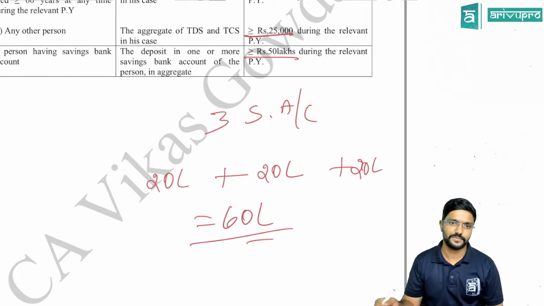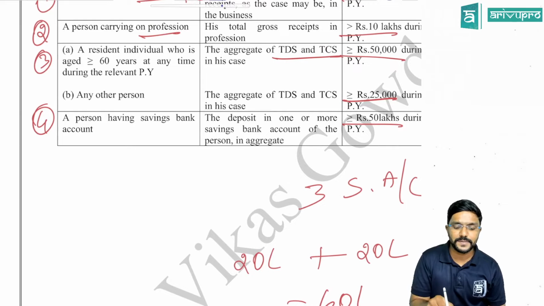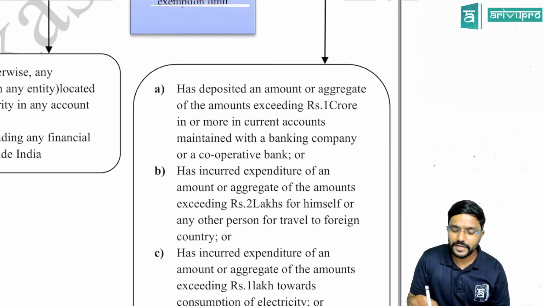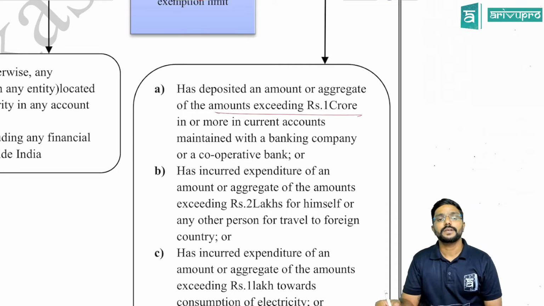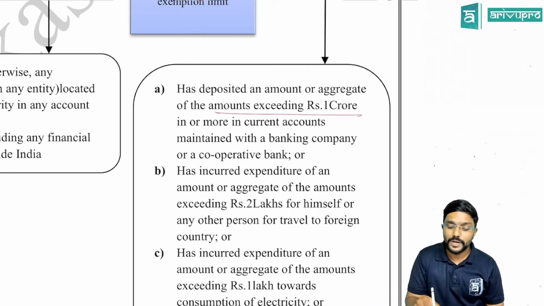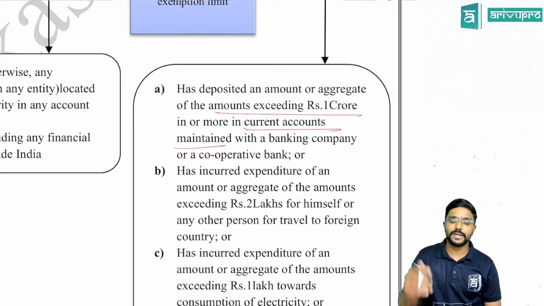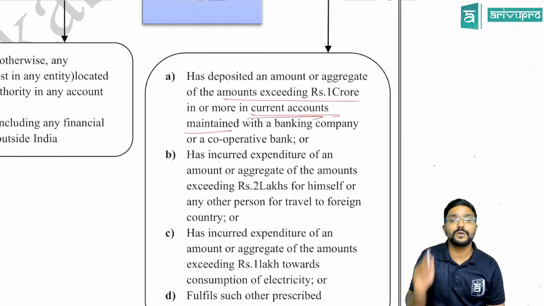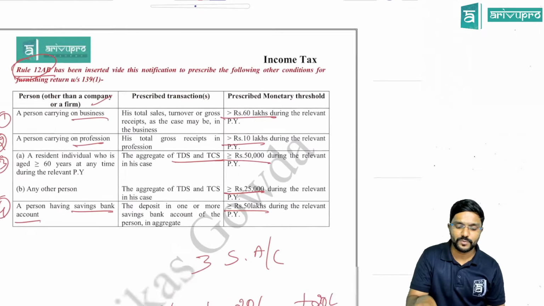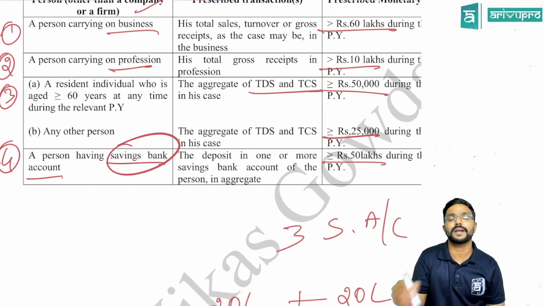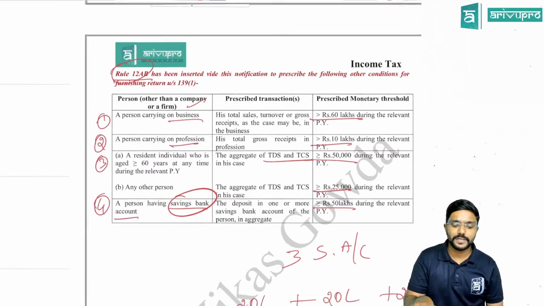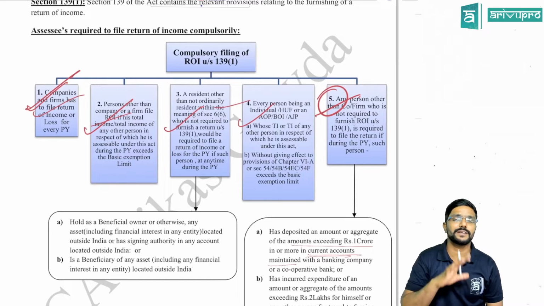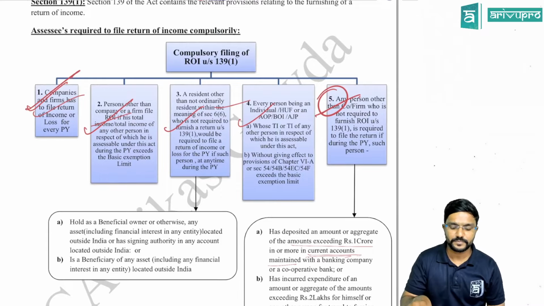Yes. And here whatever is covered is savings bank account. Please be careful, because there is one point covered here where the amount of deposit is more than 1 crore in one or more current accounts. So whatever was covered under fifth point A is current account deposit, which is 1 crore limit, whereas whatever they have covered here is savings bank account. Yeah, so these are the only new provisions, whereas whatever we have already covered in our regular class, same thing will remain.